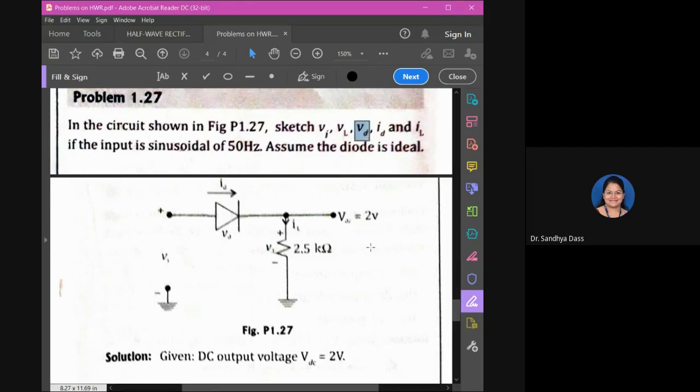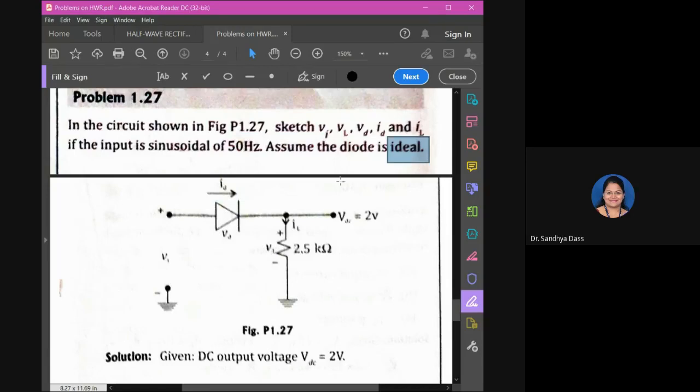I'm now talking about VD, the voltage across the diode. Consider the diode to be acting as a switch. When the diode is conducting, the switch will be closed, and it simply acts as a short circuit. That means maximum current will flow through that path, and the voltage across it will always be minimum or zero. Ideally, it will be zero.